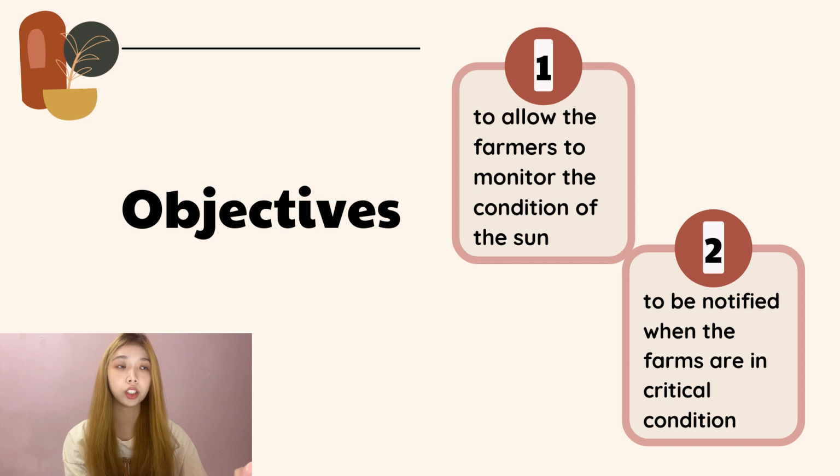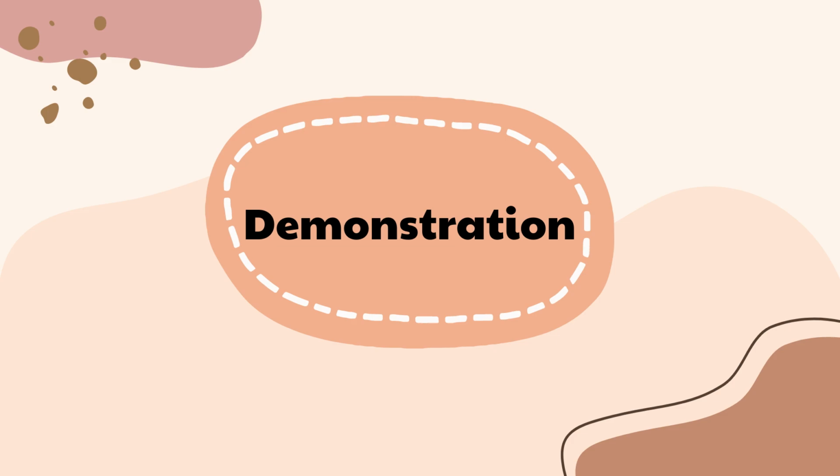Once a critical condition is detected, the system immediately sends out notifications to farmers via email, enabling them to take prompt action and mitigate any potential damage. This proactive approach to farm monitoring empowers farmers to minimize their losses and protect their investment, ultimately leading to increased profitability and sustainability in the agriculture sector.